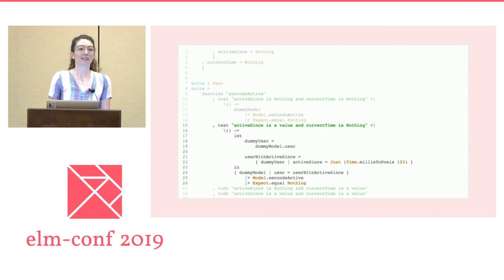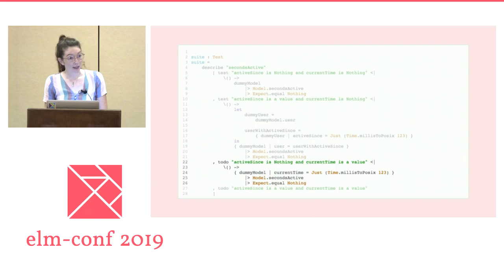All right. Oof, that's confusing. Now we've got to have this dummy user variable so that we can have a model with a user with an active sense maybe value that we can control. And then we still have this other case where active sense is nothing and current time is a value, which should also return nothing.